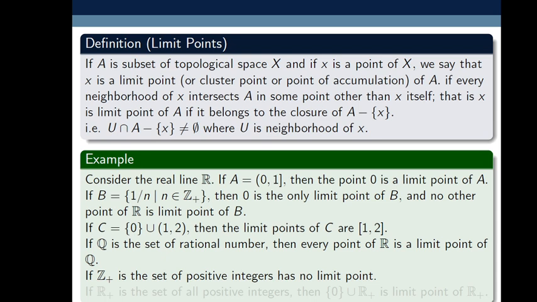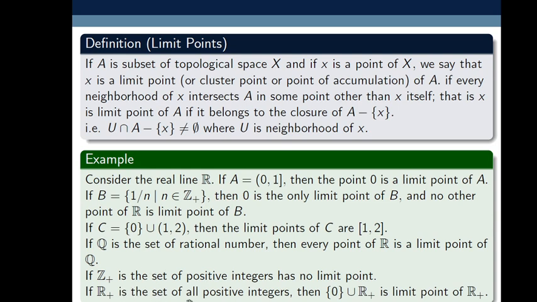Why? Because in the set of natural numbers or positive integers, if I take a neighborhood of 1, there is only one element in that neighborhood, that is 1. If I omit this element after taking the intersection, then this must be the empty set. That's why the set of positive integers has no limit points.